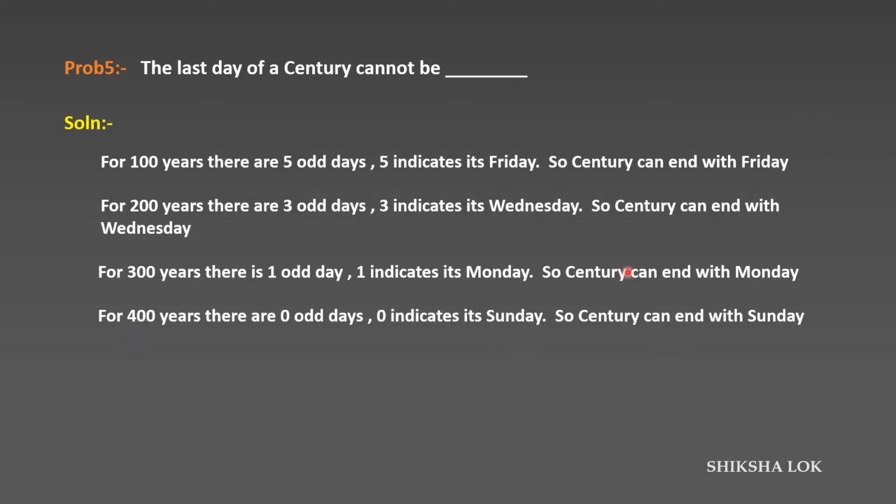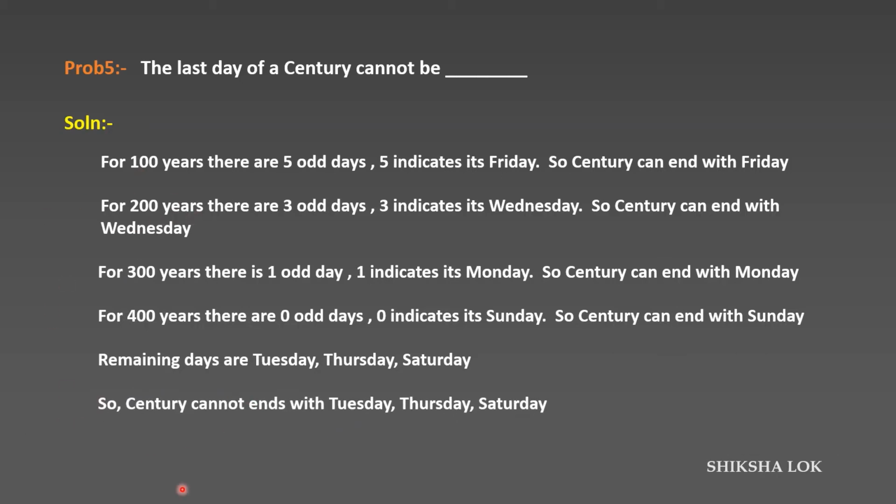So a century can end with only 4 days, because for 500 years, we can write it as 400 plus 100. 400 has 0 odd days and 100 has 5 odd days, and 0 plus 5 again becomes 5. So for 500 it will be the same as 100, for 600 the same as 200, and for 700 the same as 300. That cycle repeats. So the remaining days are Tuesday, Thursday and Saturday. A century cannot end with the remaining days, because we've seen that centuries can end with Friday, Wednesday, Monday and Sunday, but they cannot end with Tuesday, Thursday and Saturday.